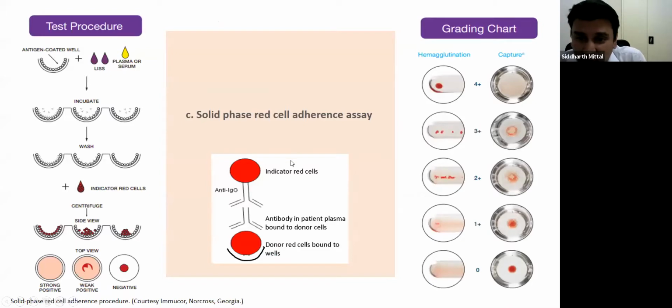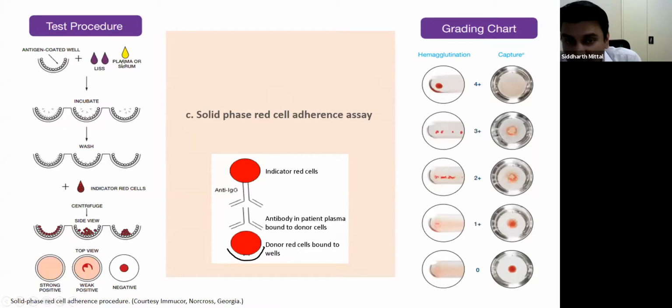Moving on to the next tubeless method, this is the solid phase red cell adherence assay. Now, this assay actually uses a solid phase in the form of a microtiter plate, which has wells again. But these wells are coated with antigens, or donor red cells in case of a crossmatch. So donor red cells are actually coated on the well, followed by addition of LISS, which is purple in color.